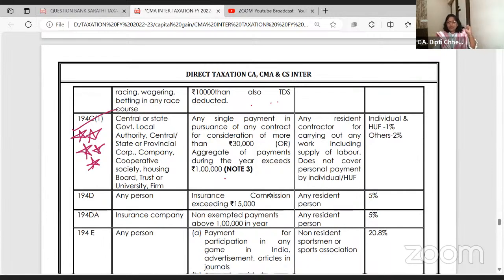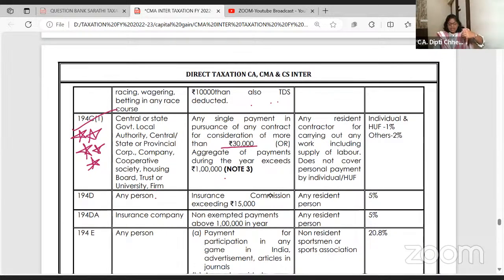194C. C is for contract. Central or state government, cooperative housing society, board, trust, universities and all that. Single payment in pursuance of any contract for consideration of more than 30,000. Is it understood? Single payment in pursuance of any contract for consideration of more than 30,000.